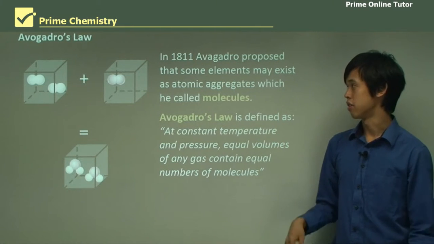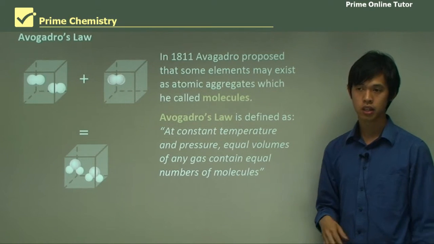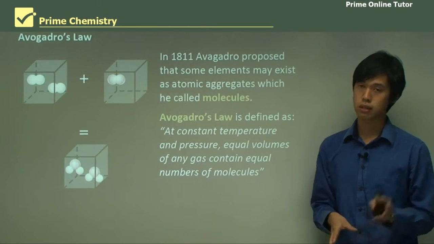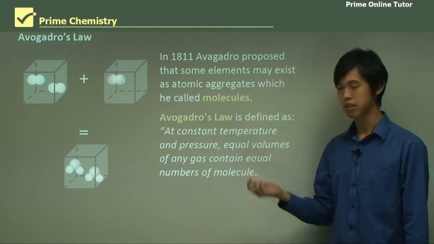So what is Avogadro's law? Avogadro's law says that at constant temperature and pressure, so you have to make sure the temperature and pressure are the same, otherwise this doesn't hold, equal volumes of any gas contain equal numbers of molecules.